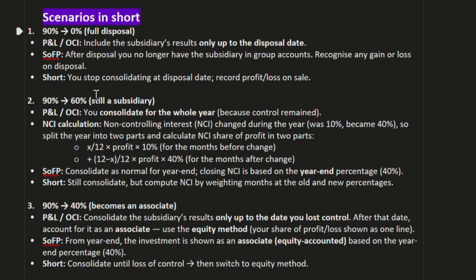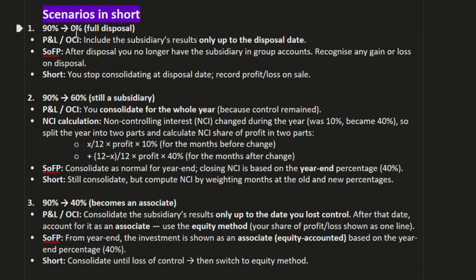Now, scenarios in short. 90% becomes 0%, meaning full disposal. P&L and OCI include the subsidiary's results only up to the date of disposal. Statement of profit and loss: after disposal, you no longer have the subsidiary in group accounts. Recognize any gain or loss on disposal. You stop consolidating at the disposal date. We get a profit or loss on sale. P&L and OCI include the subsidiary's results only up to the disposal date.